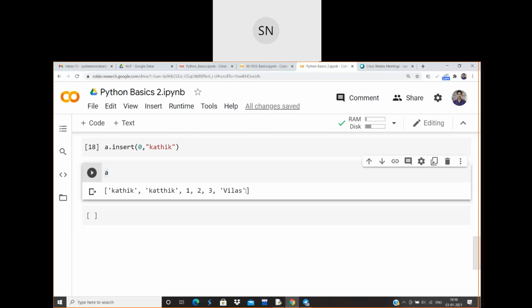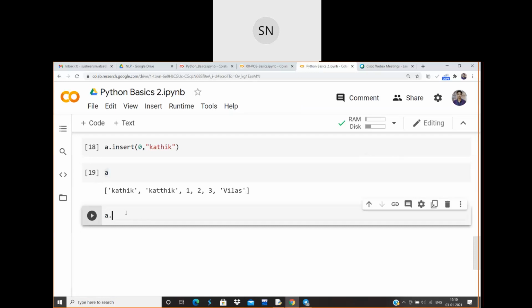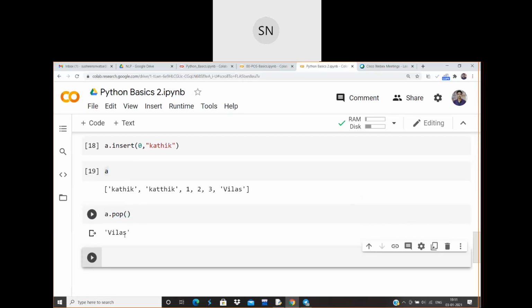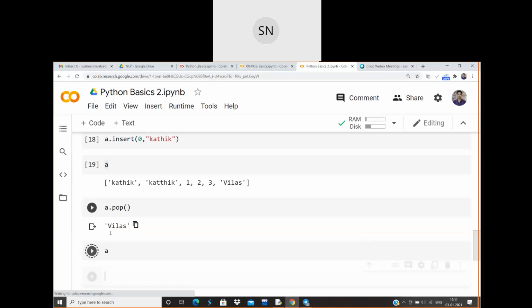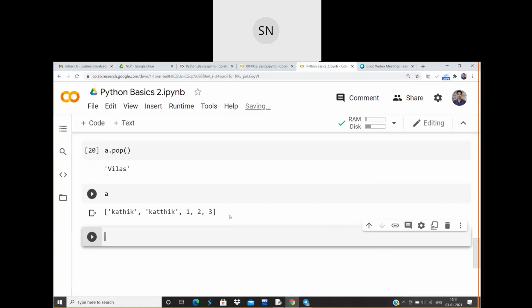So here also we have a particular function called pop in order to remove the last element which is present in the list. So let me do that one. A dot pop, that's it. If I execute that, the popped element is the string, and if I execute the values present in A, the last element present in the list will not be displayed. Did you guys make out what I'm saying? Hello?